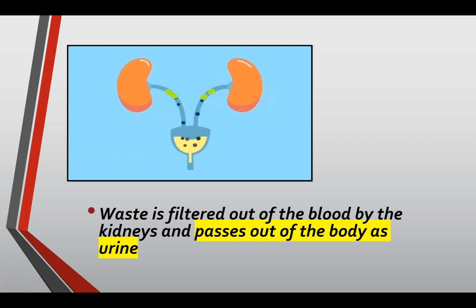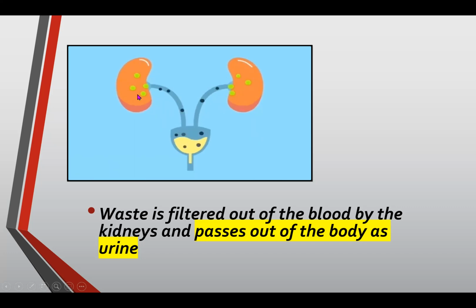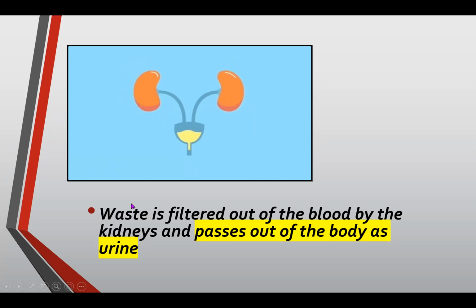When the blood is being filtered or cleaned, separating the nutrients from the waste, where does it happen? What do you call this pair of organs? Kidneys. Okay. Remember, the kidneys are the ones filtering the blood. It separates the nutrients from the waste. So it is the kidney.